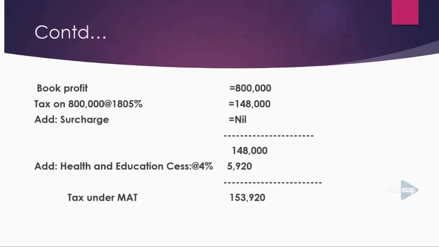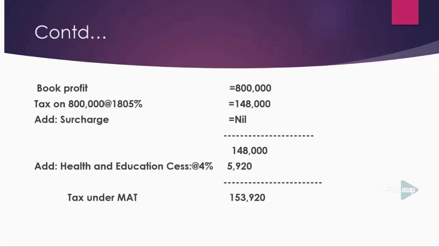Then please imagine your book profit is 8 lakh. We have to compare the tax payable as per the normal provisions of the Income Tax Act and the tax payable under MAT. For that purpose, imagine your book profit is 8 lakh.